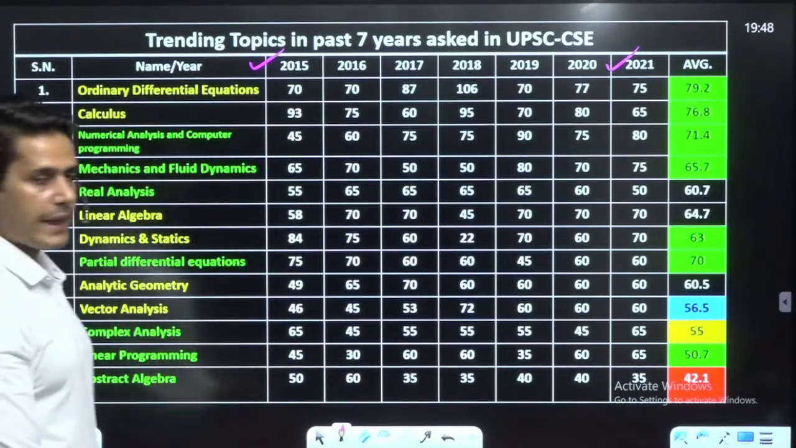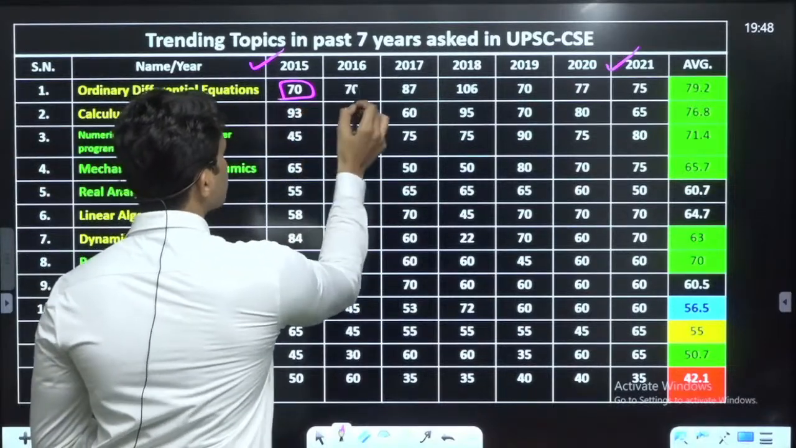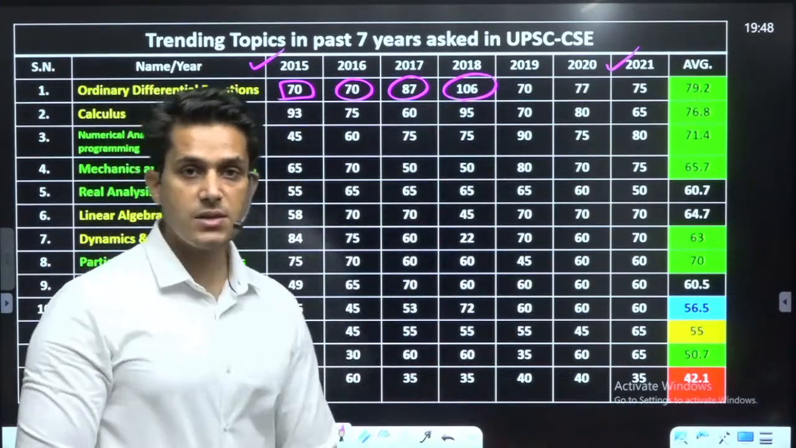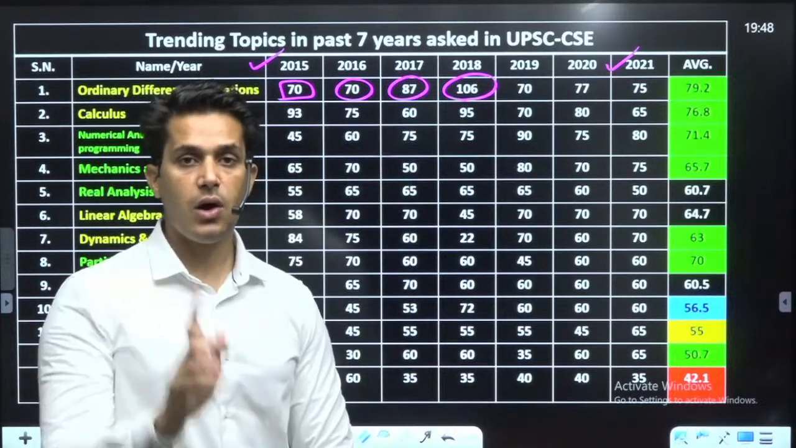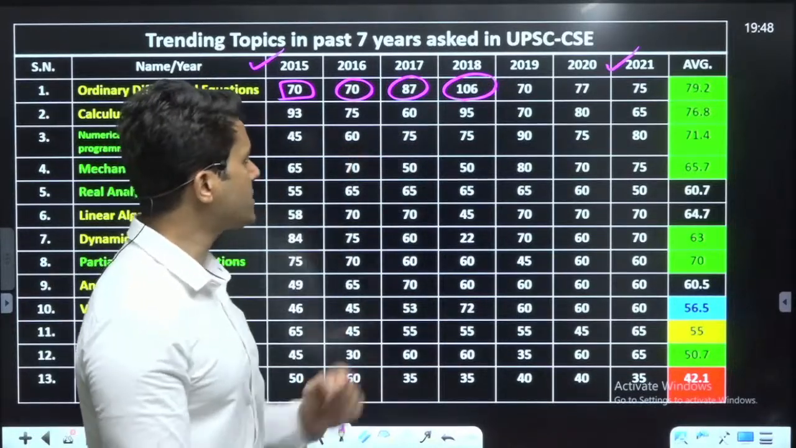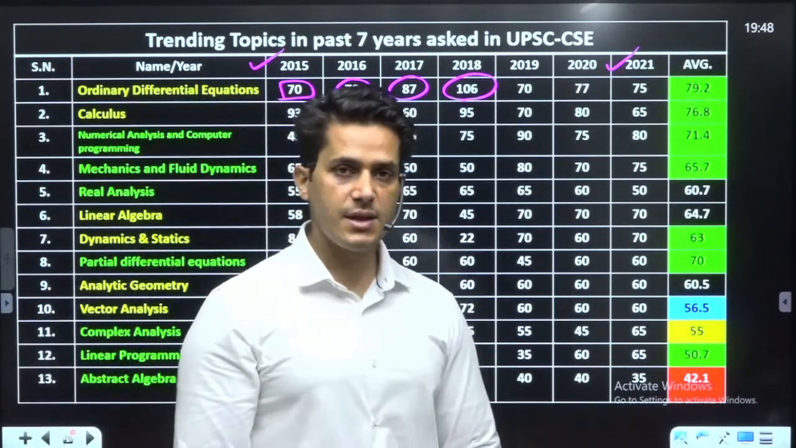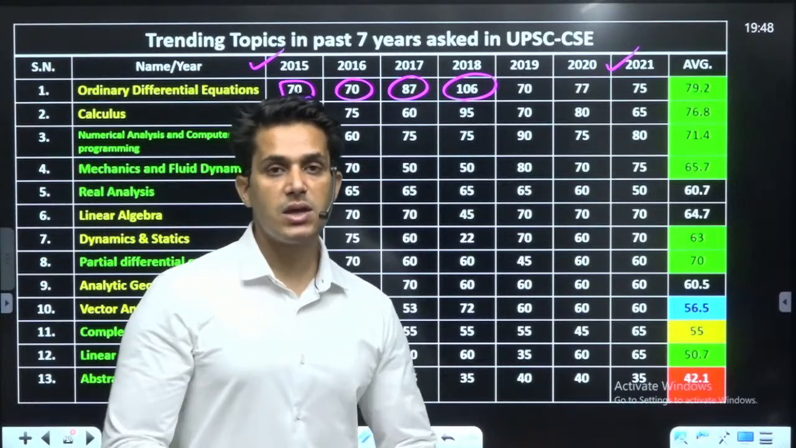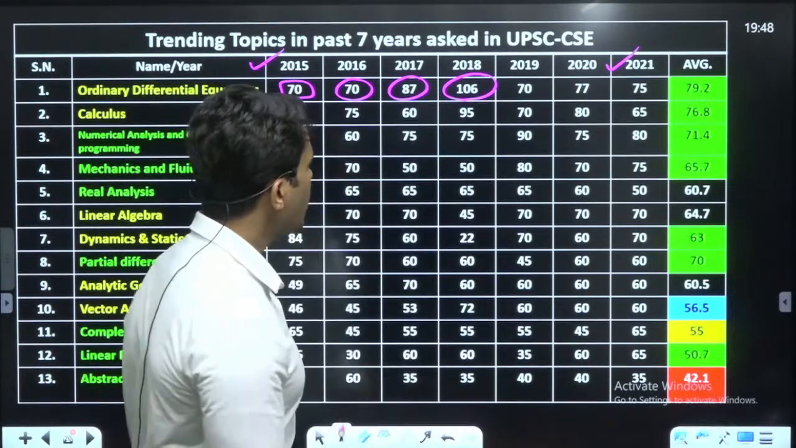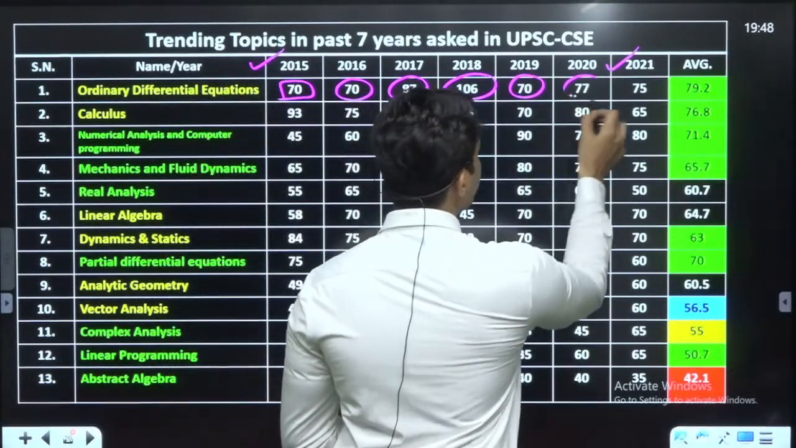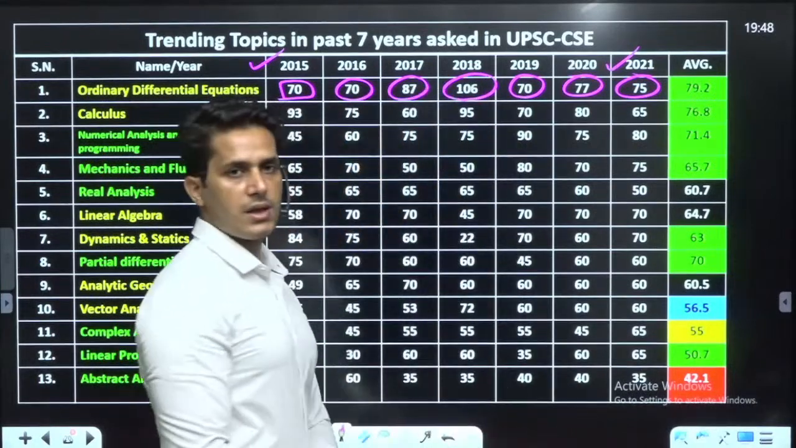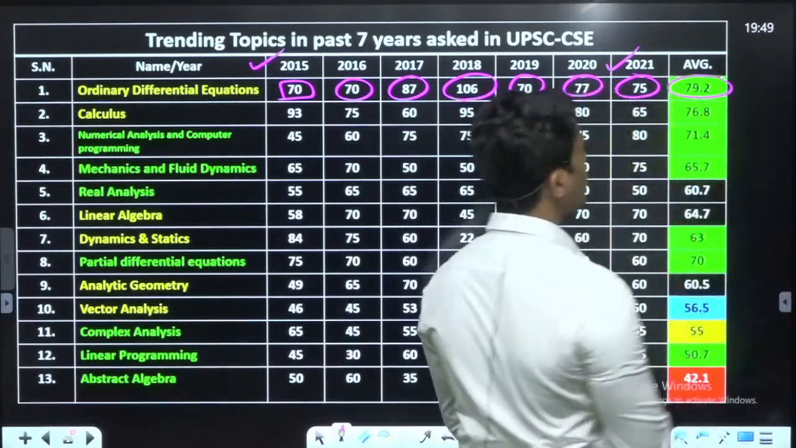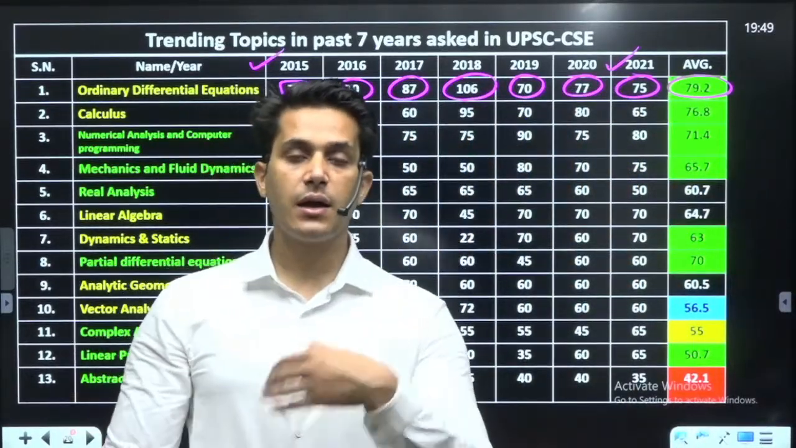Ordinary differential equation: in 2015, 70 marks, 70 marks, 87 marks. And are you seeing this? 106. Yes, of course. 106 marks only from ordinary differential equation in 2017, and it can be repeated everywhere because UPSC is unexpected. It can surprise you with every single move. In 2019, 70 marks, 77 marks, and this year, 2021, 75 marks. On average, 79.2 is the average of ODE, which is approximately 80 marks.